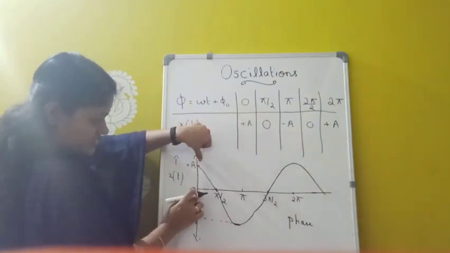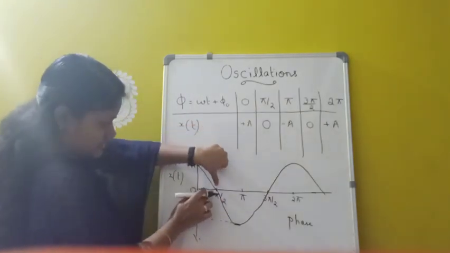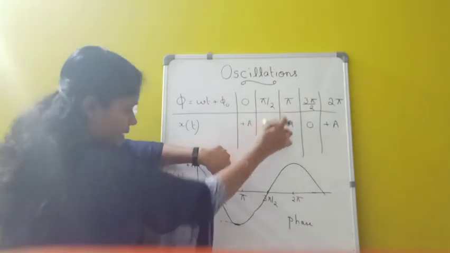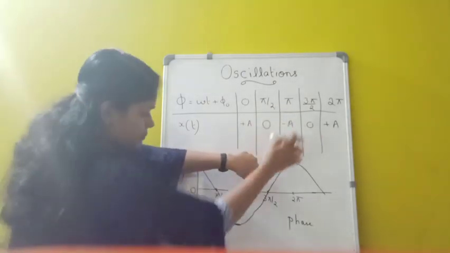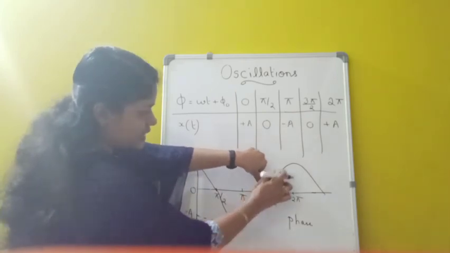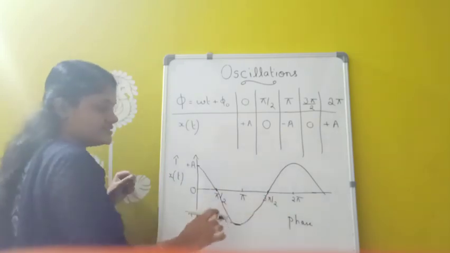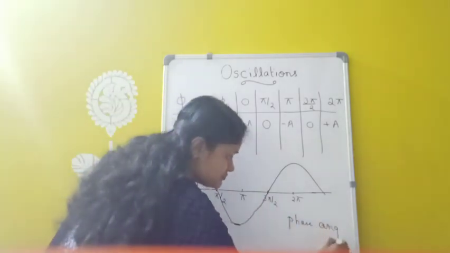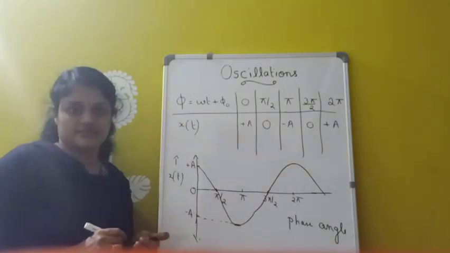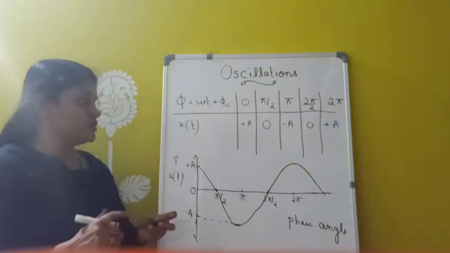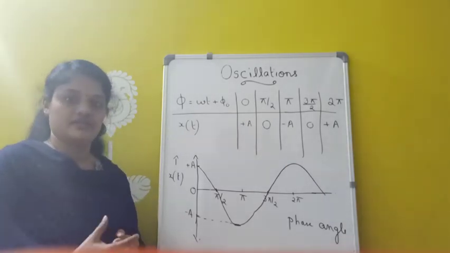At phase phi equal to 0, what about the amplitude? Plus A. Then at pi by 2, the amplitude is 0. Again at pi it means minus A. Then again at 3 pi by 2, we are again getting 0. And again for 2 pi, I am getting plus A, the plus amplitude. Okay. This is the phase angle. So this is a graph connecting displacement and phase. Remaining, we have to find velocity as well as acceleration, which we can study in the next video.